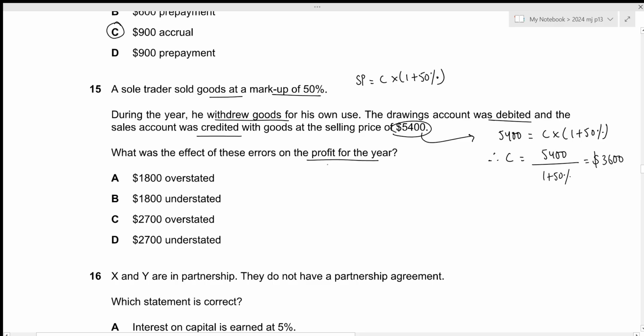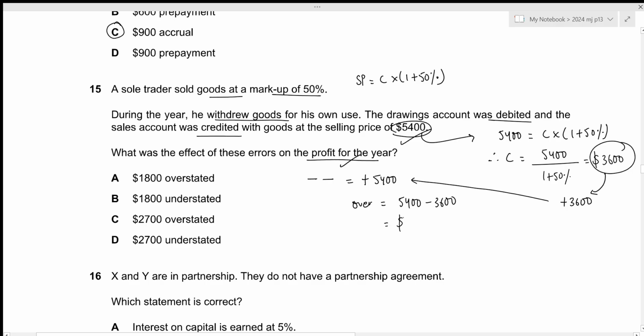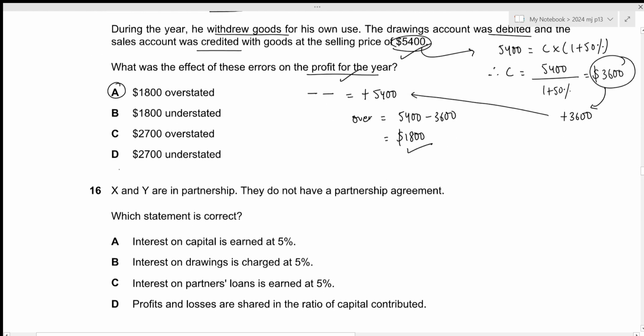Okay, now let us look at the impact on profit for the year. Let's start with the previous amount of 5,400. Like I said before, goods for his own use is subtracted within the cost of sales, which is also subtracted. So we basically added the 5,400 to the profit. Now let's repeat the same process with the cost. It means that we should have added 3,600. Clearly, the profit was overstated. So overstated by the amount of 5,400 minus 3,600, which results in the value of 1,800. So the answer we're looking for is 1,800 overstated, which is given by option A. That is all for the 15th question. Let's move towards the next one.